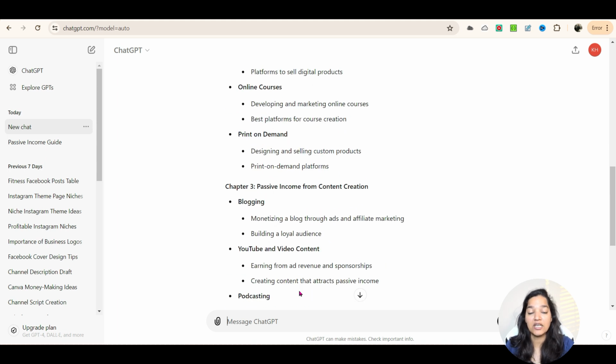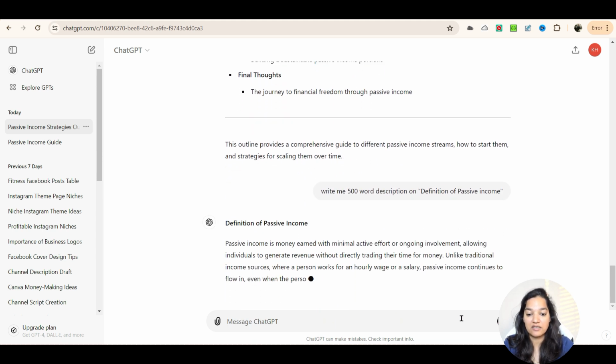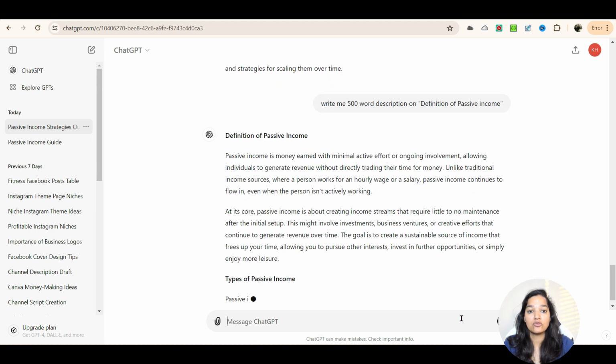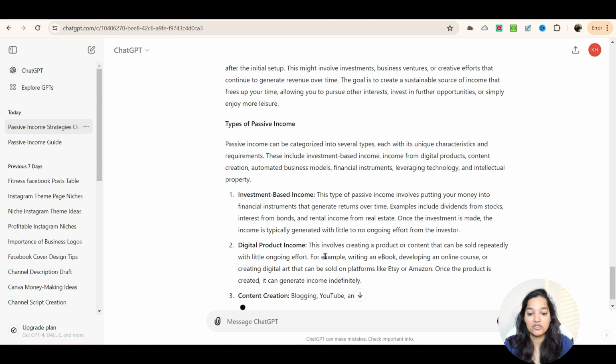Now, once you have created the outline, the other important thing you can ask ChatGPT is to create a 500-word document on a particular topic. So here I can ask for the definition of passive income. I can say, write me a 500-word description on the definition of passive income, and then hit enter. And now it's going to start writing what is passive income, why it is important, why you should have passive income coming to you, types of passive income, digital product income, things like that.